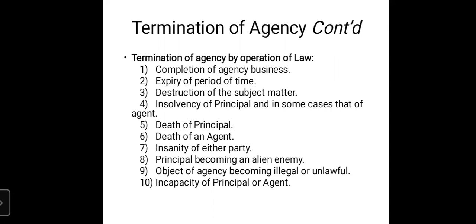Now we will continue with the first example. The contract between the principal and the agent was created for selling 3 flats.